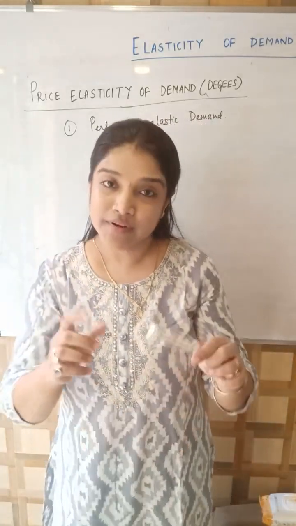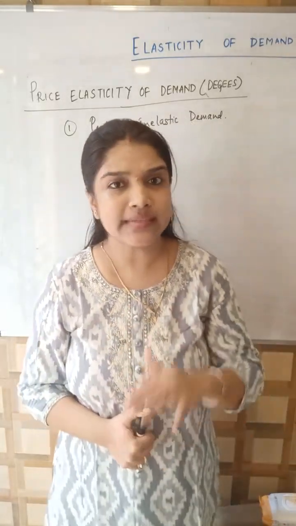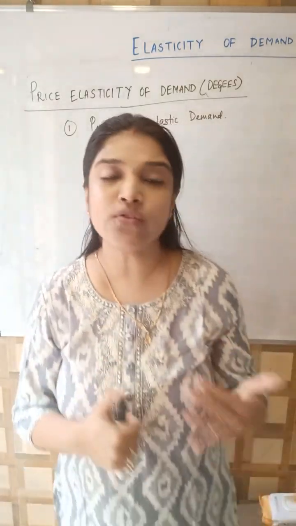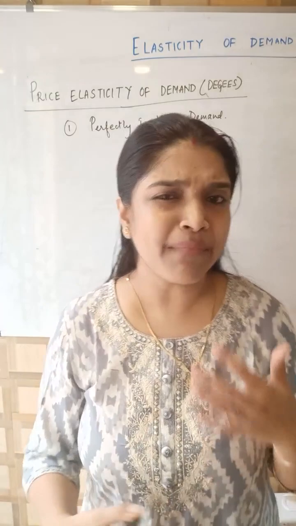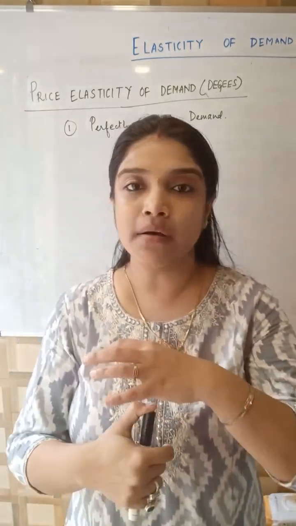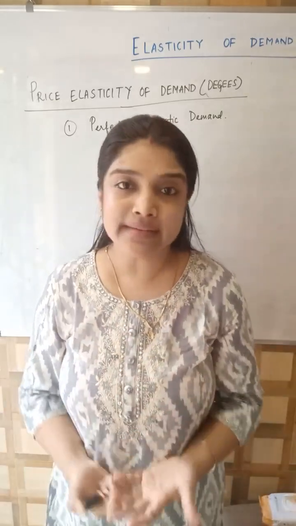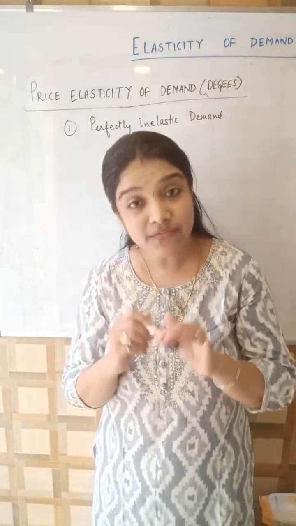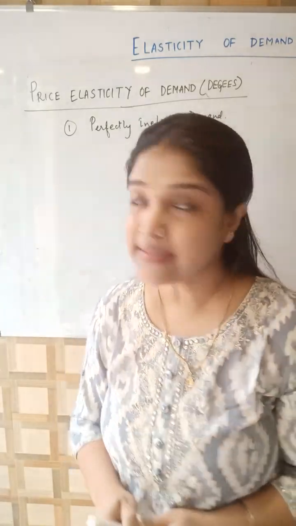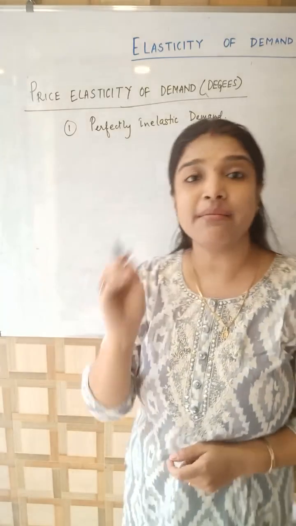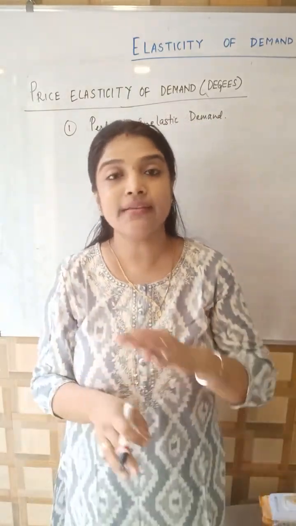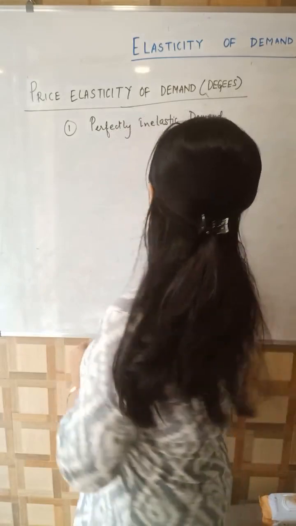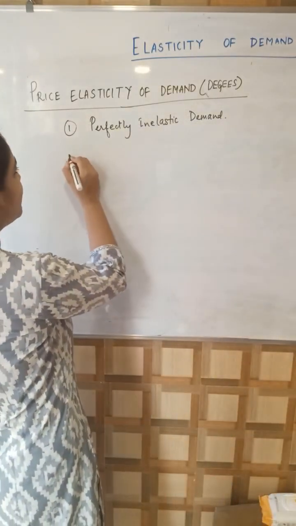For example, we could give essential commodities like medicines, like basic commodities, like food. Are we going to compromise on essential products like matchbox, like medicines, like rice, wheat? All these are essential commodities, right? So we are not going to compromise whatsoever, even if the price of such products changes. Yes, so perfectly inelastic demand is that type of demand wherein there is no change in demand even if there is a change in price.